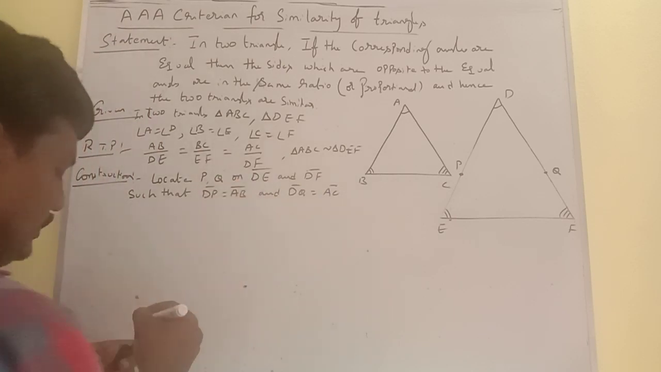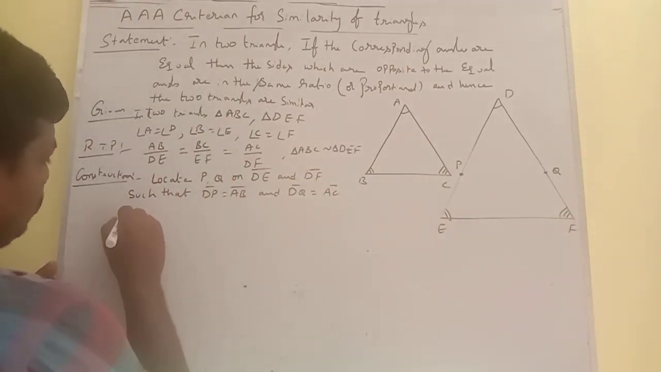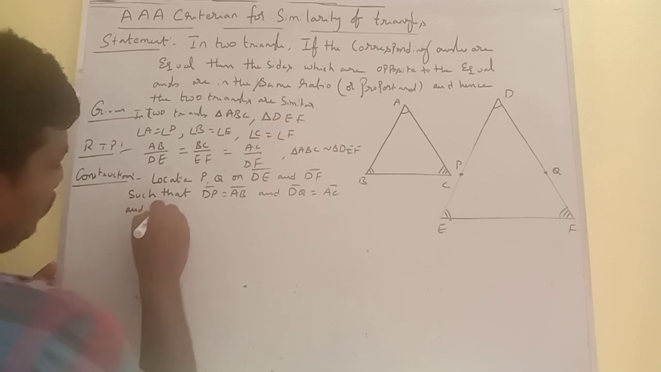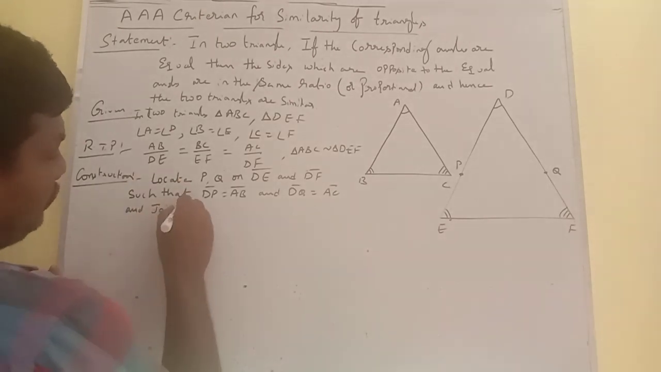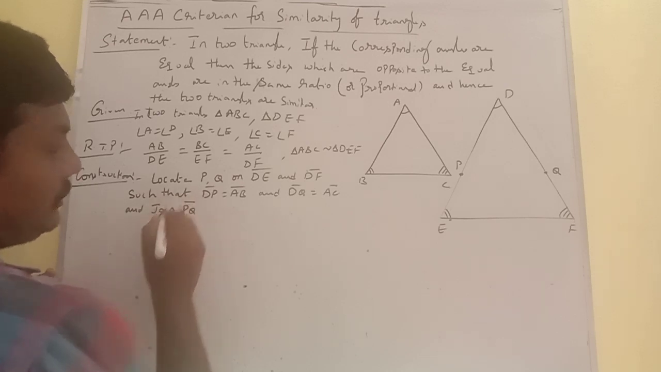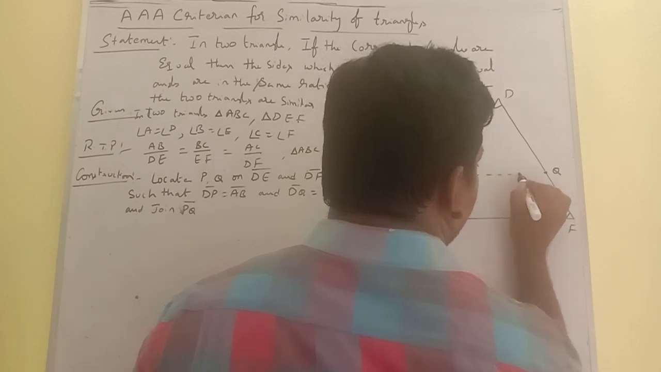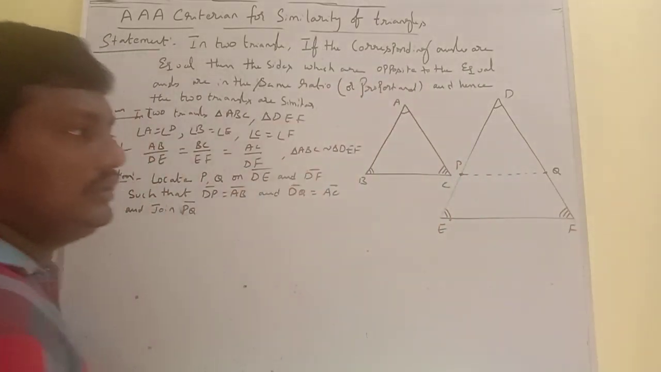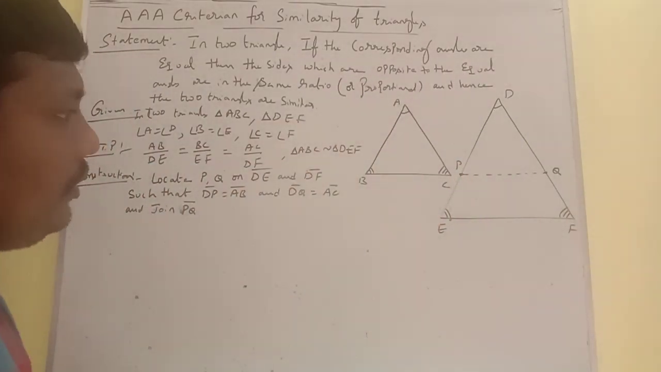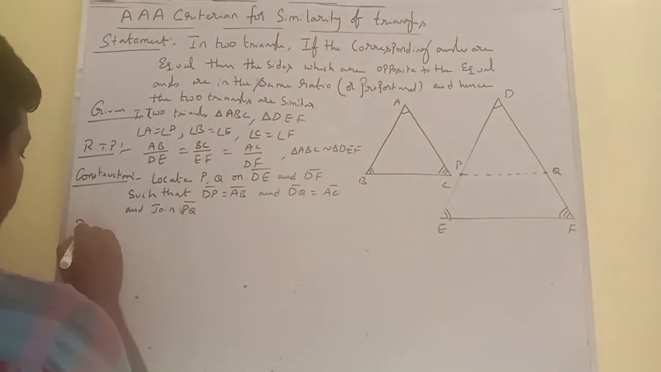So like this we locate them and join them, and also join the line segment PQ. So I am joining this one now. So now, the proof. How will the proof go?